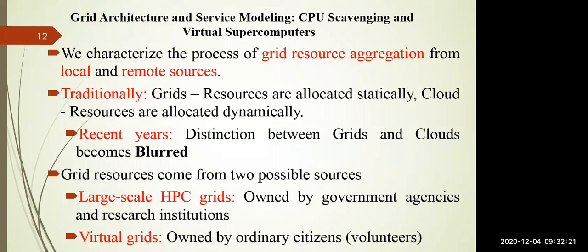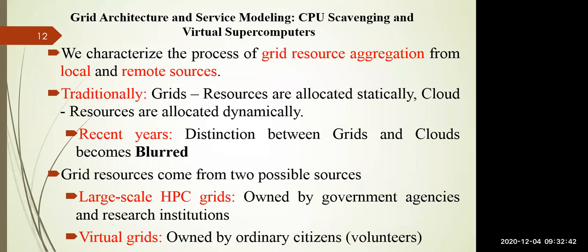Now everything is dynamic, but in the early days grid resources were provided in a static manner. Nowadays the difference between grid and cloud is not clearly visible. That's why it is called blurred, right?